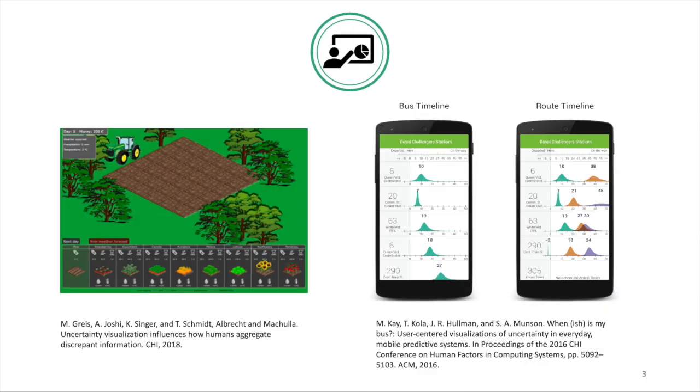In the visualization field, researchers have measured different decisions made from visualizations using simulations. For example, how to best grow and sell crops given weather information, or when to leave your house to catch the bus on time while minimizing waiting time.